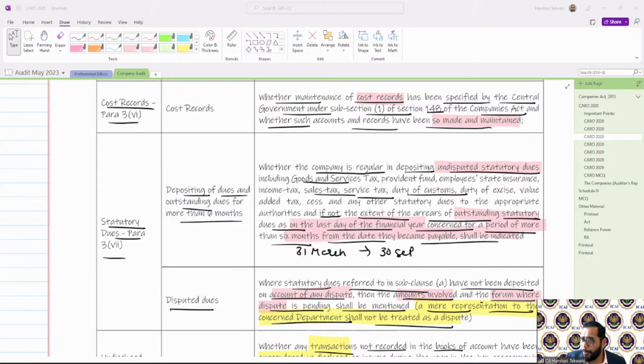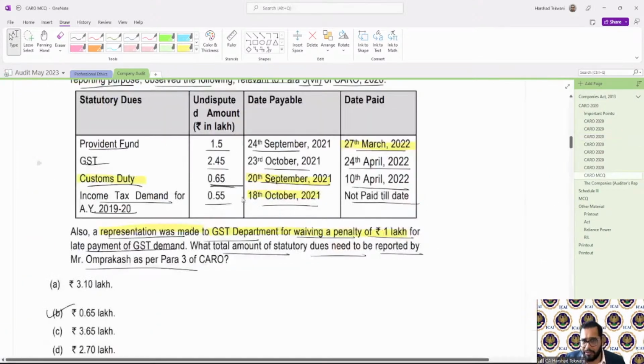That is what I need to report. What is outstanding for more than 6 months in my example? Customs duties. This amount I am required to report as outstanding for more than 6 months, undisputed.